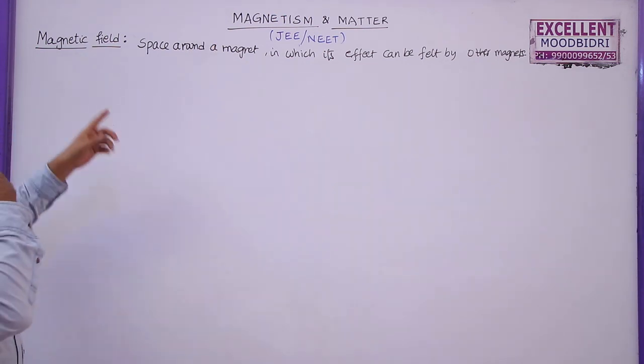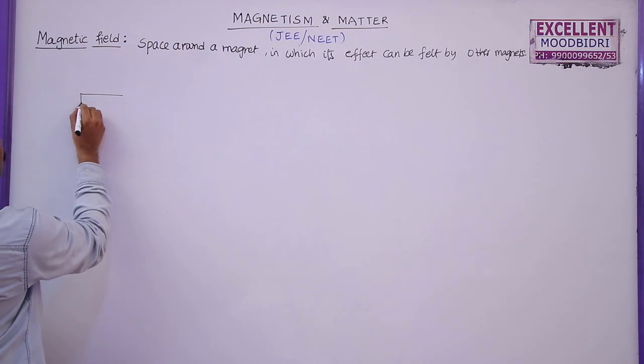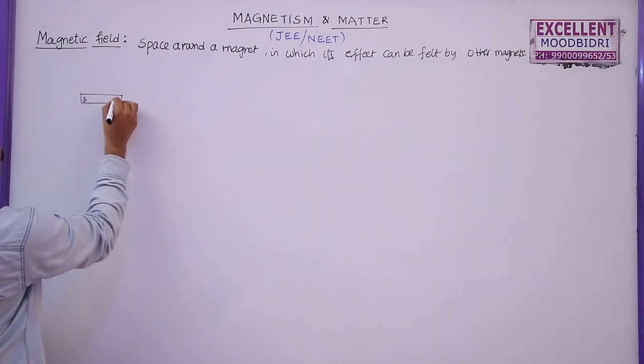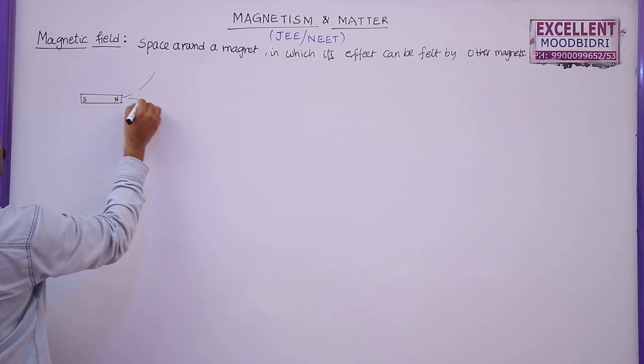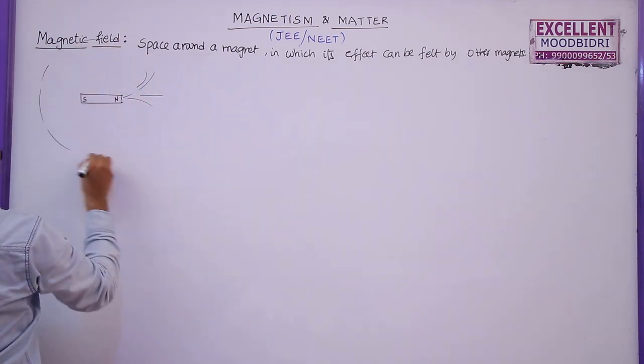So now let us say this is a magnet. This is south pole and north pole. It produces magnetic field lines, and this is the space around this one.